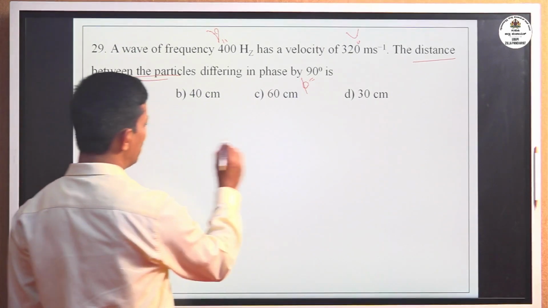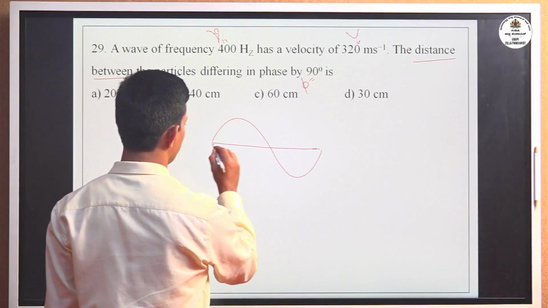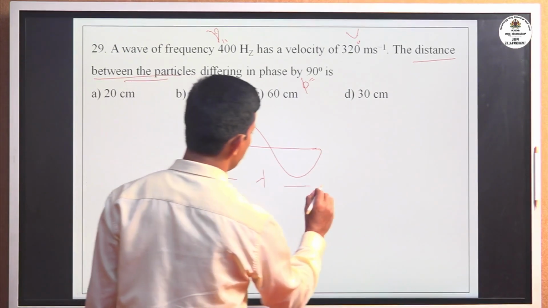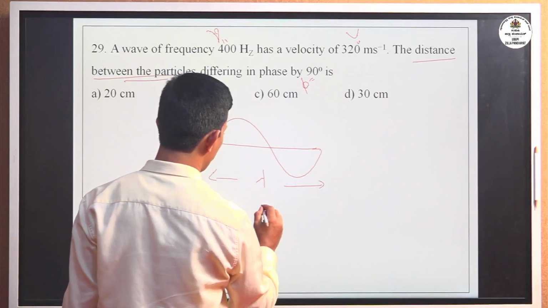For one full wave, the path traveled is lambda, and the phase change is 2 pi.